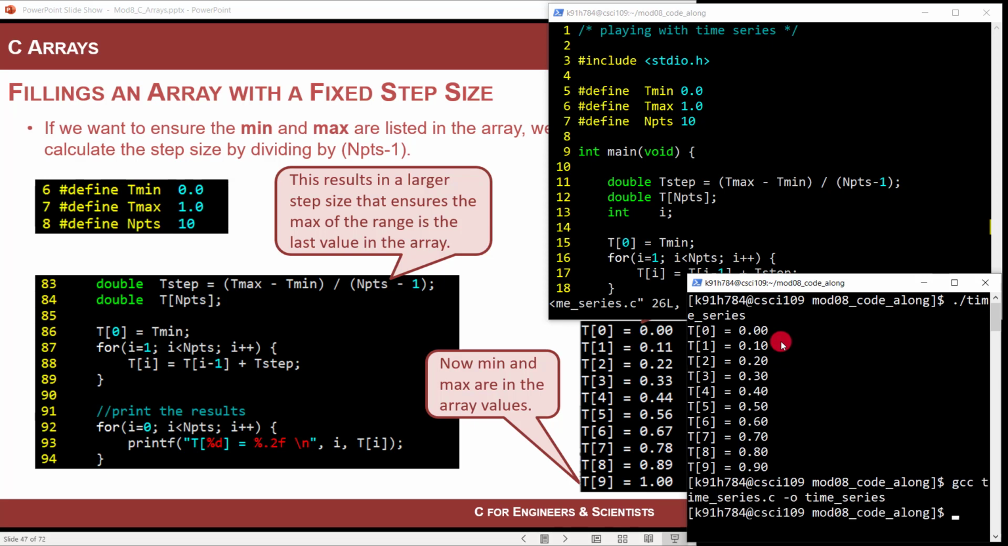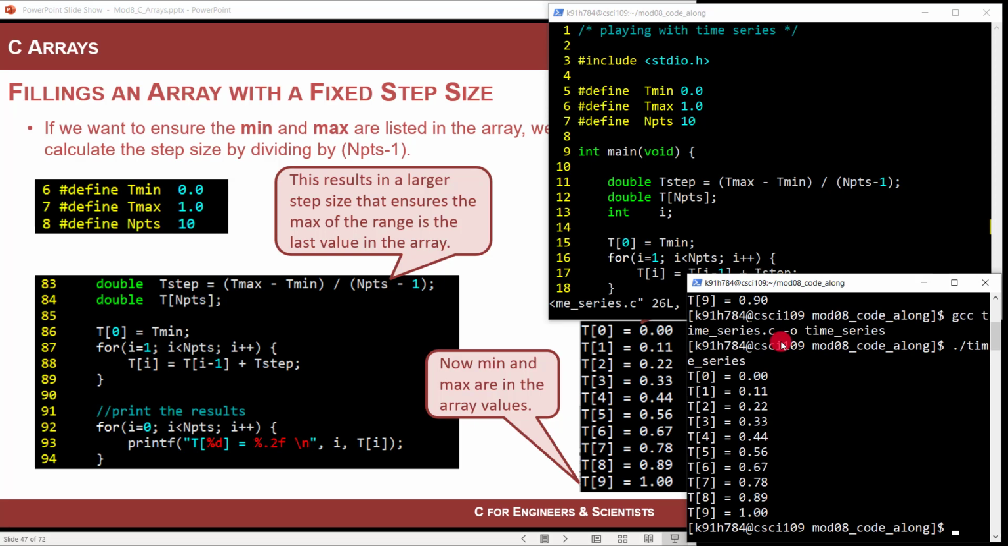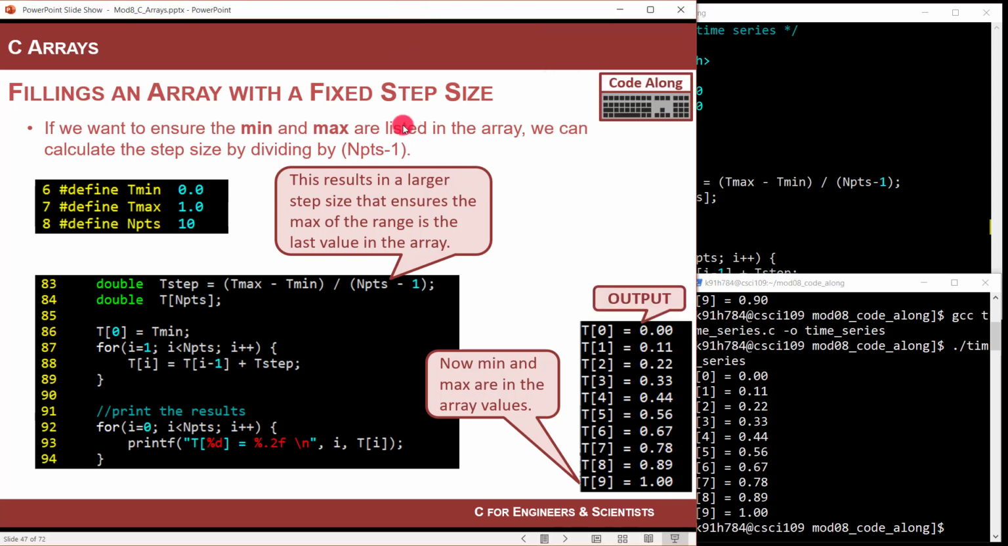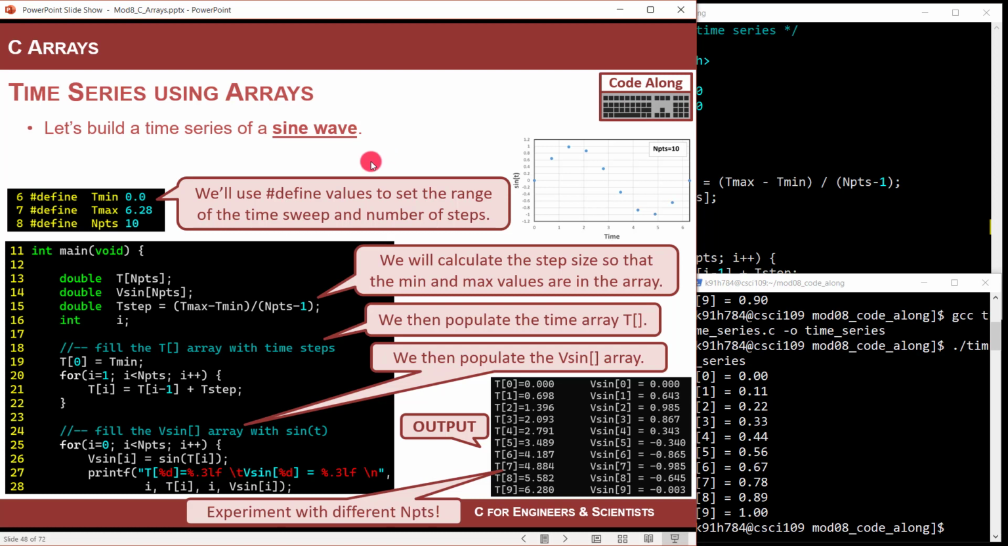So let's GCC that, and then let's run it. And now look, I used n minus 1. That means 0 was included, which is t min, and the last element was included, which is t max. I prefer this because I like to see t min and t max, but you don't have to. That's just the way I like to do it. Okay. All right, life is good. Let's go ahead and do it.